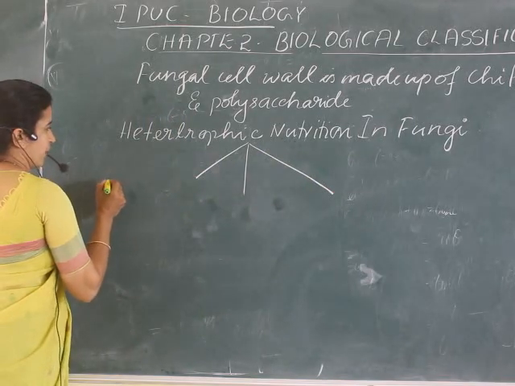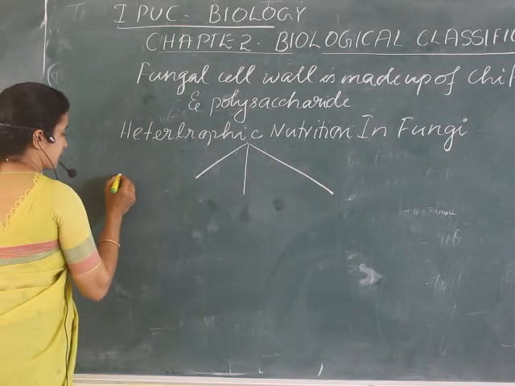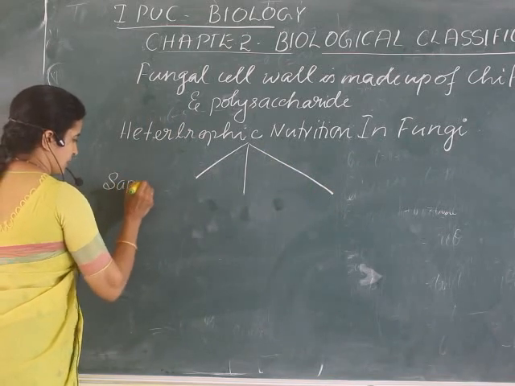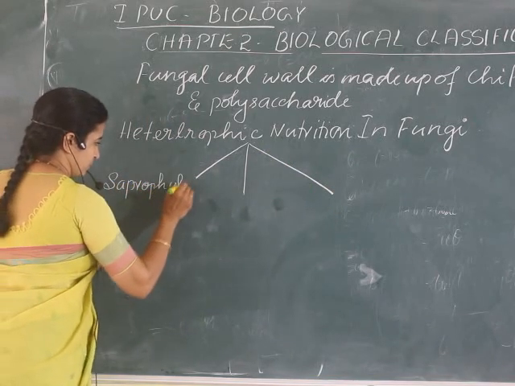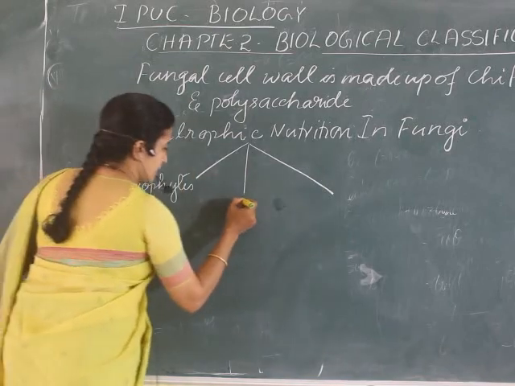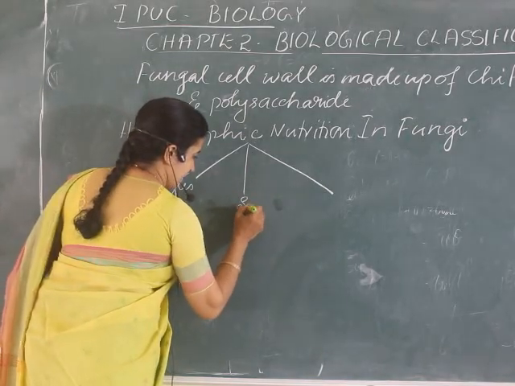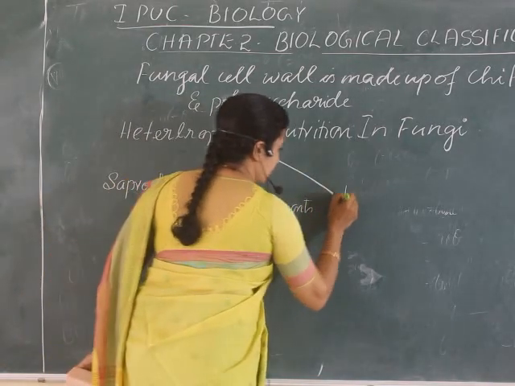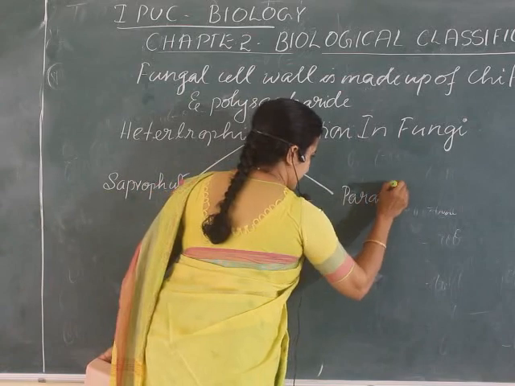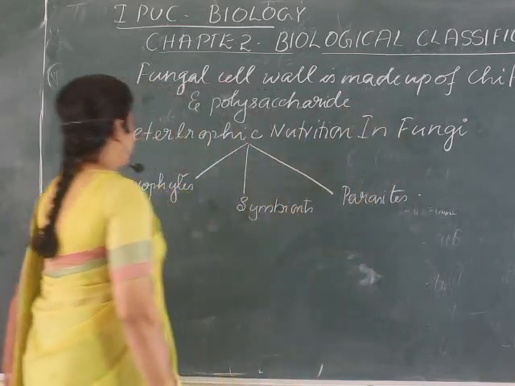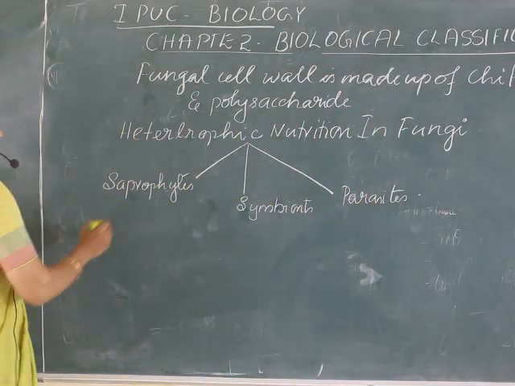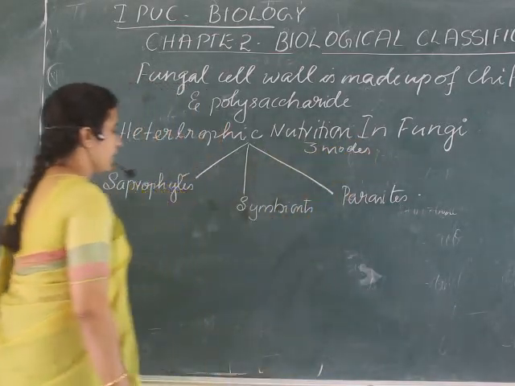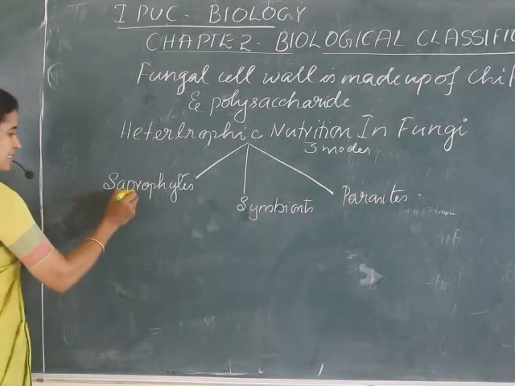What are the three modes of heterotrophic nutrition? One is they can live as saprophytes. They can also be seen as symbionts. They can also live as parasites. So these are the three modes of heterotrophic nutrition in fungi. First, let us understand saprophytes.